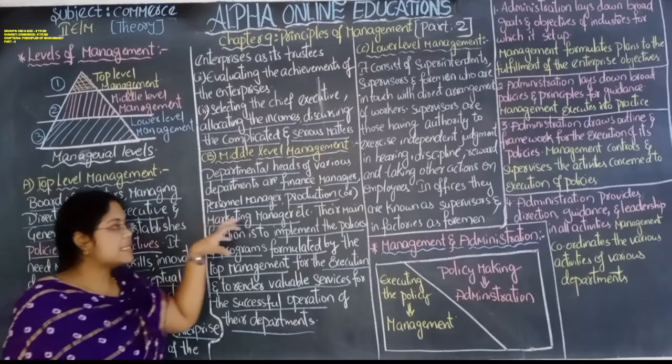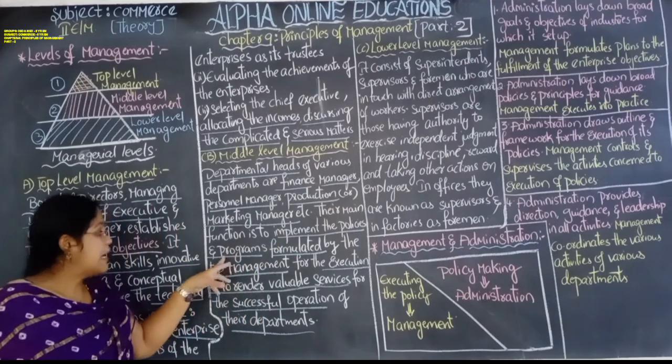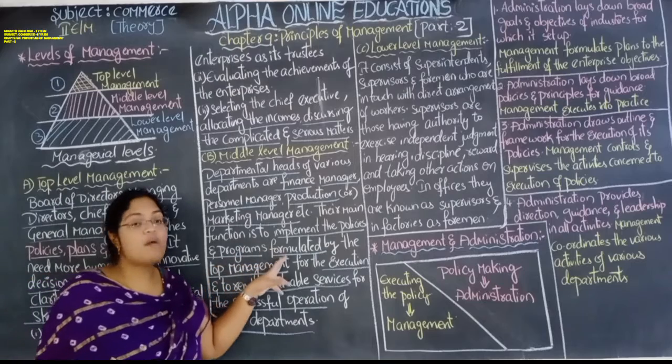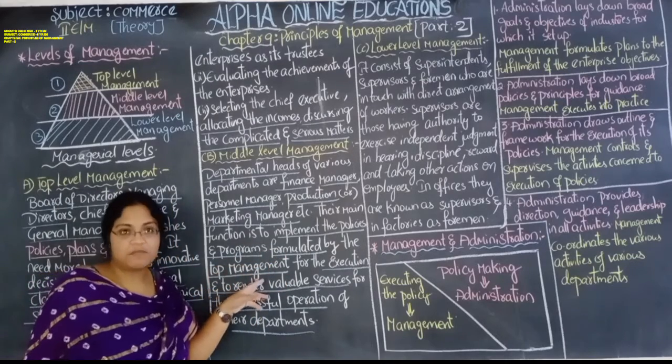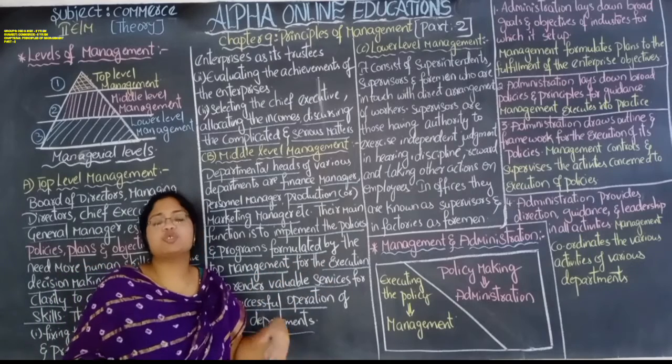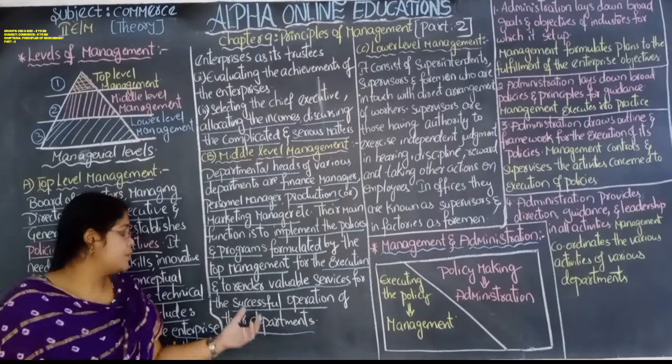Those policies have to be implemented, and the programs which are formulated, meaning created by the top management for execution. Execution means implementation.